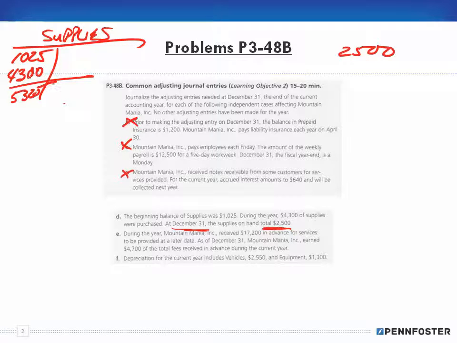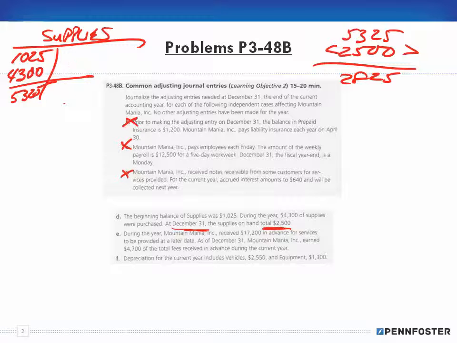So I'm going to have to credit the account because I'm going to reduce the balance from $5,325 down to $2,500. So I'm going to reduce it by crediting it, and that means it's the difference between the two. So $5,325 less the $2,500 means the difference in the account is 2,825.